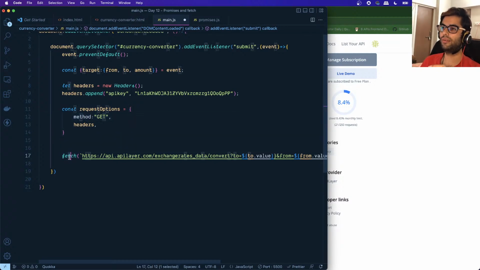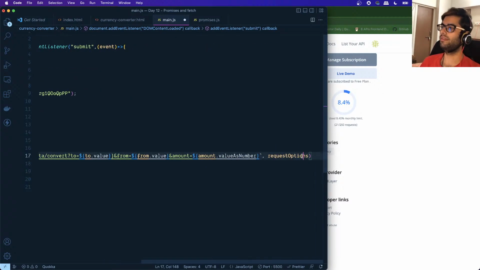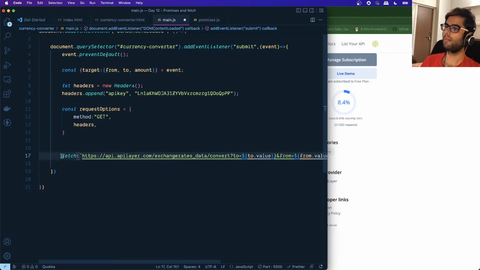We're making use of the fetch API which is provided by the browser. We're providing a URL which allows us to access a function, and we're passing some request options. Once this API call is done, we will get a promise, right?